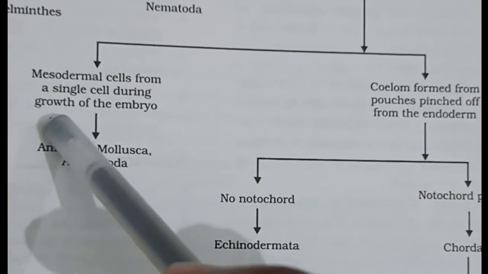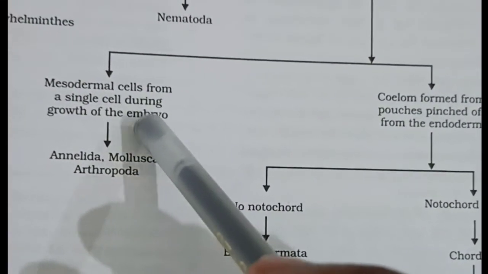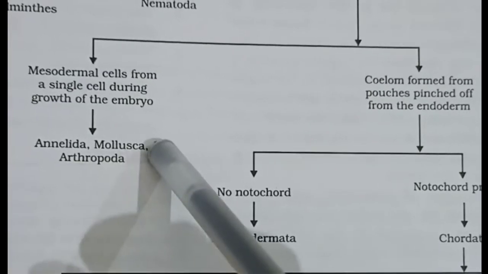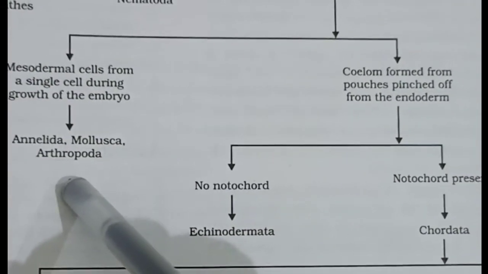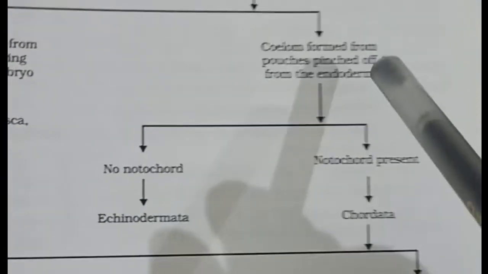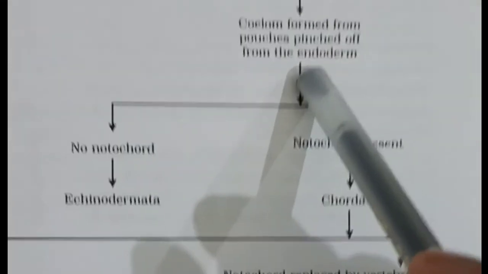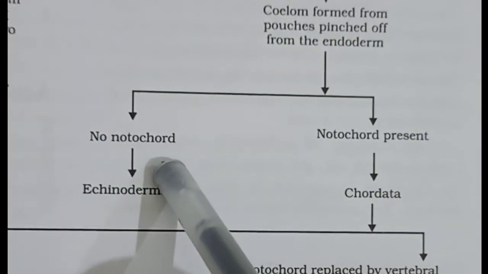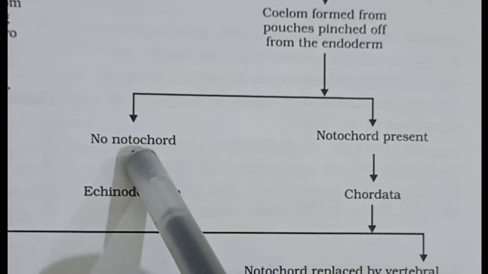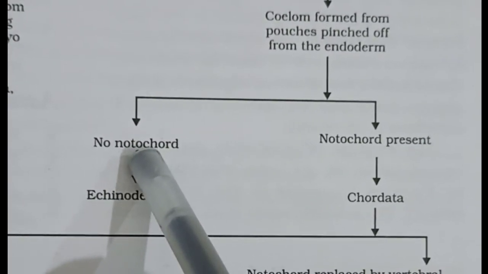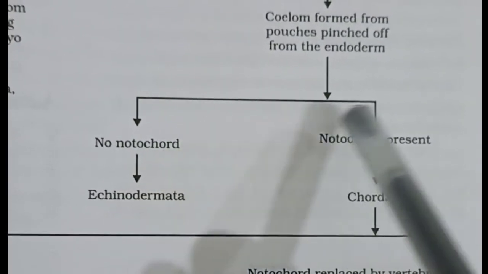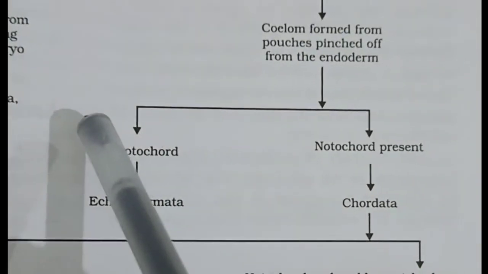If they grow from a single cell during growth of the embryo, then we call them Annelida, Mollusca or Arthropoda. And if they grow from the pouches pinched off from the endoderm, then we classify them by whether notochord is present or not present.